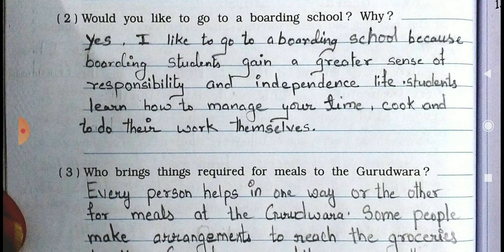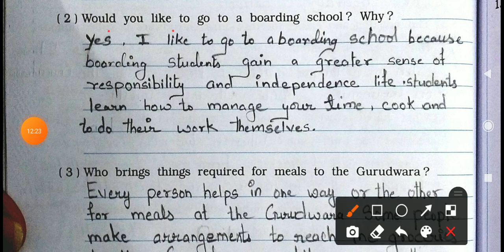Second question. Would you like to go to a boarding school? Why? Yes, I would like to go to boarding school because boarding students gain a great sense of responsibility and independence in life. Students learn how to manage their time, cook and do their work themselves. So that's why I like boarding school.